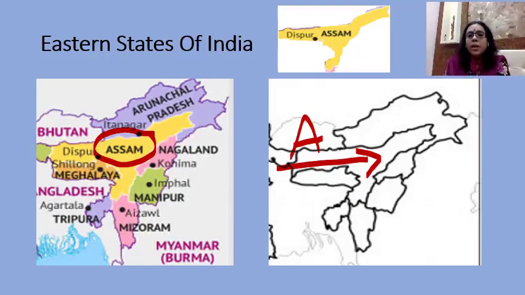Arunachal Pradesh is the neighboring state located in the north of Assam. And children, Arunachal Pradesh is the easternmost state of India. Now you all have learned to locate Assam on the outline map. Now let us learn some other states.